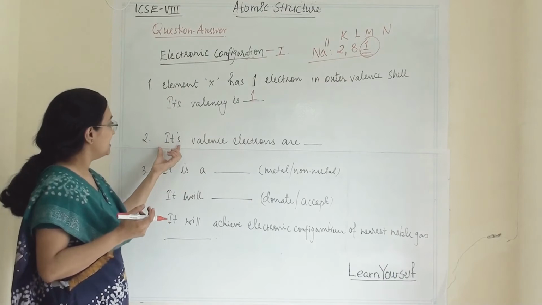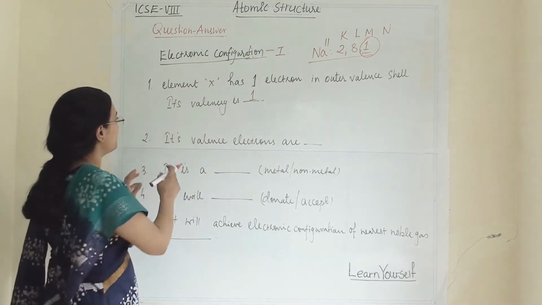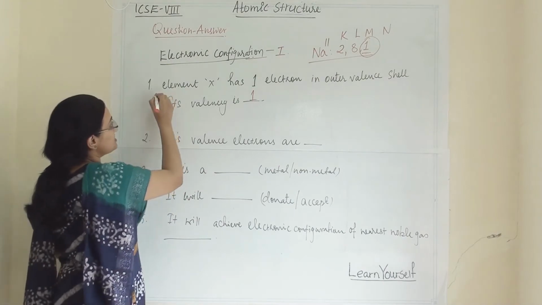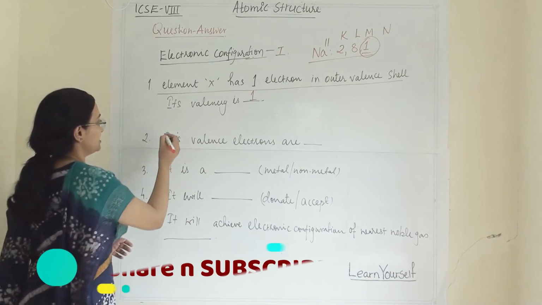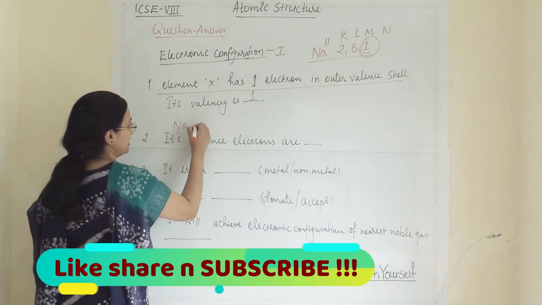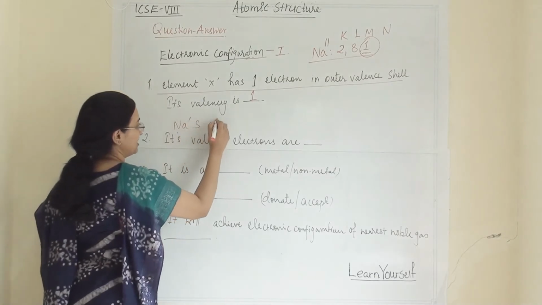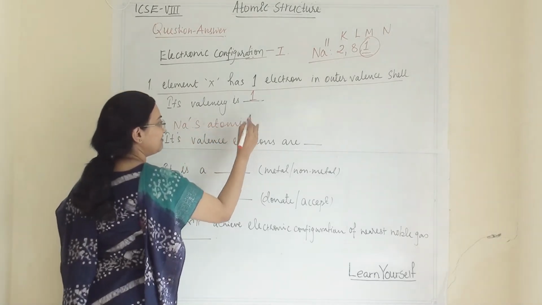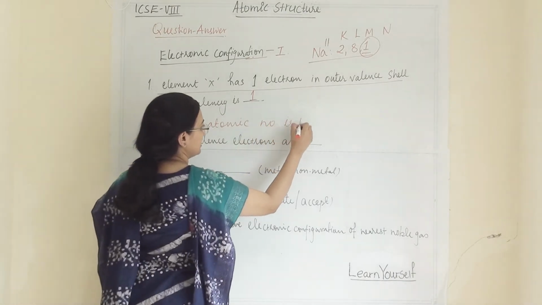Next type: its valence electrons are... For example, this statement will remain common, or they will ask that sodium's atomic number, they will give you all the details. Atomic number is 11.